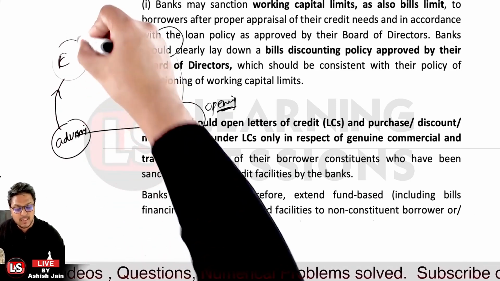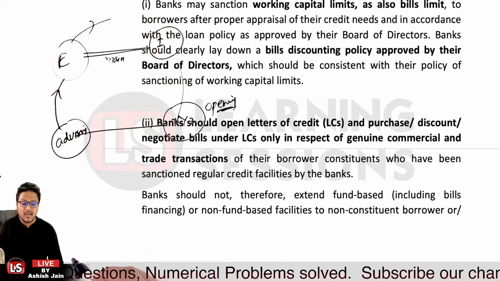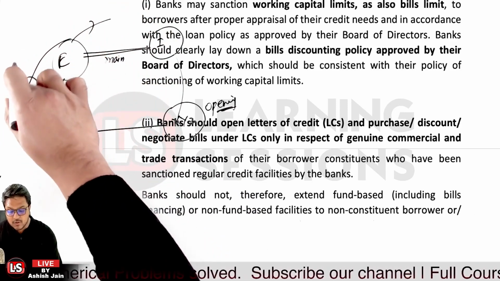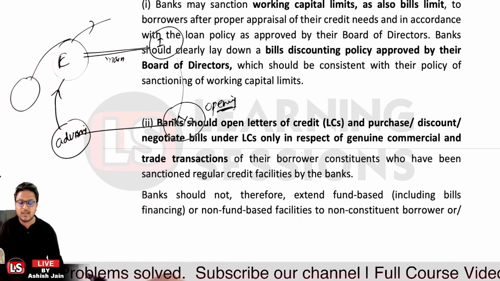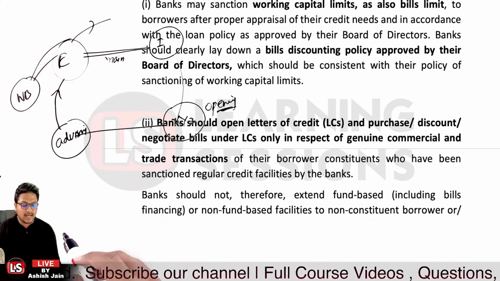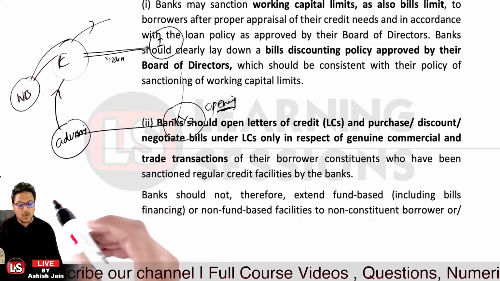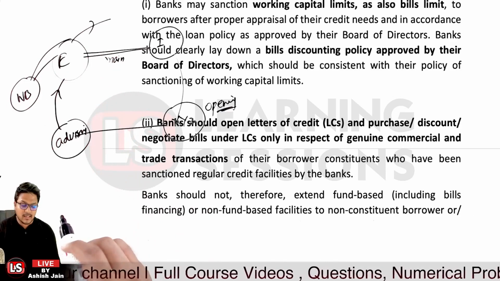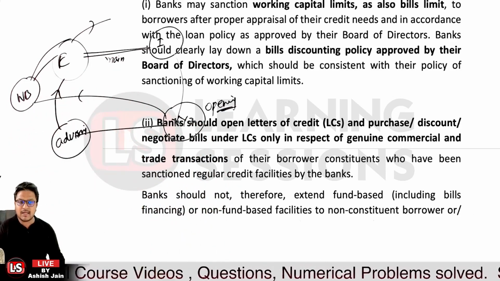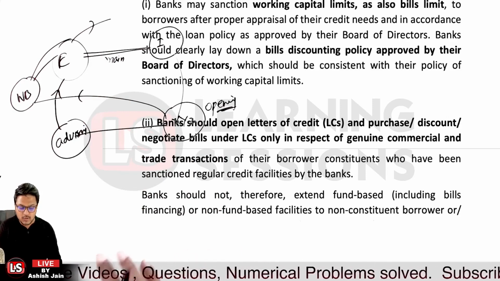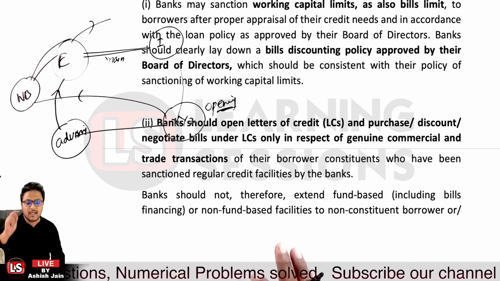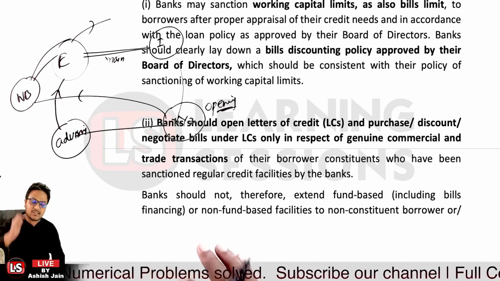The exporter will then ship the goods, and after shipping, the exporter will negotiate the documents, that is the transport documents, we can say the bill of lading or airway bill, with the negotiating bank. The bills will be negotiated, and after the negotiation the amount will be transferred by the negotiating bank to the exporter, and further will be claimed by the negotiating bank from the opening bank. So that's the process related to the letter of credit. We will be covering it in detail further, but let us just consider the scenario here.